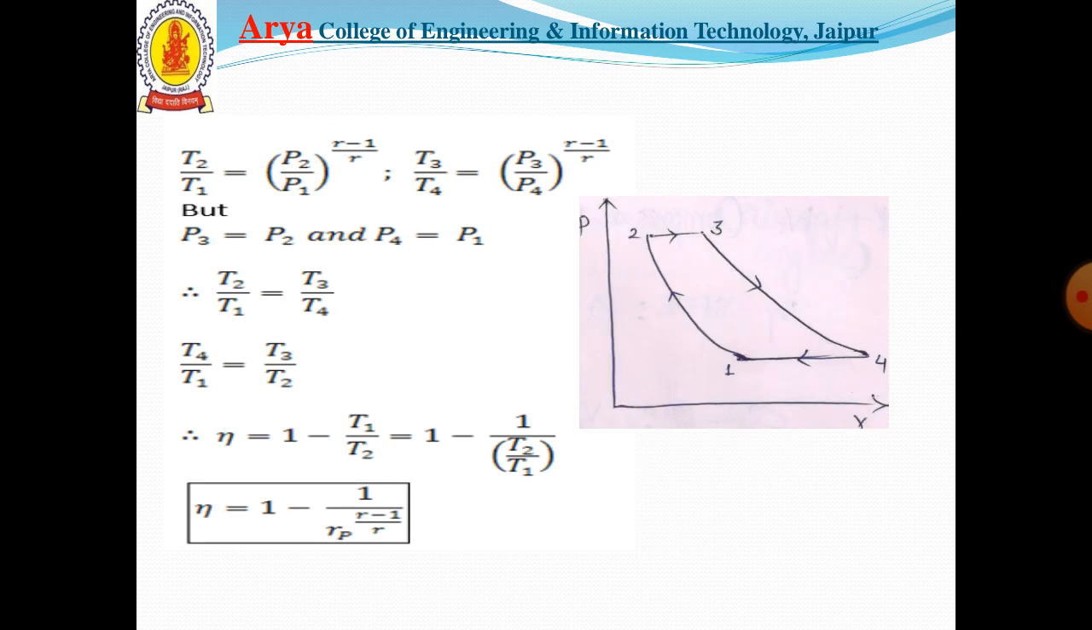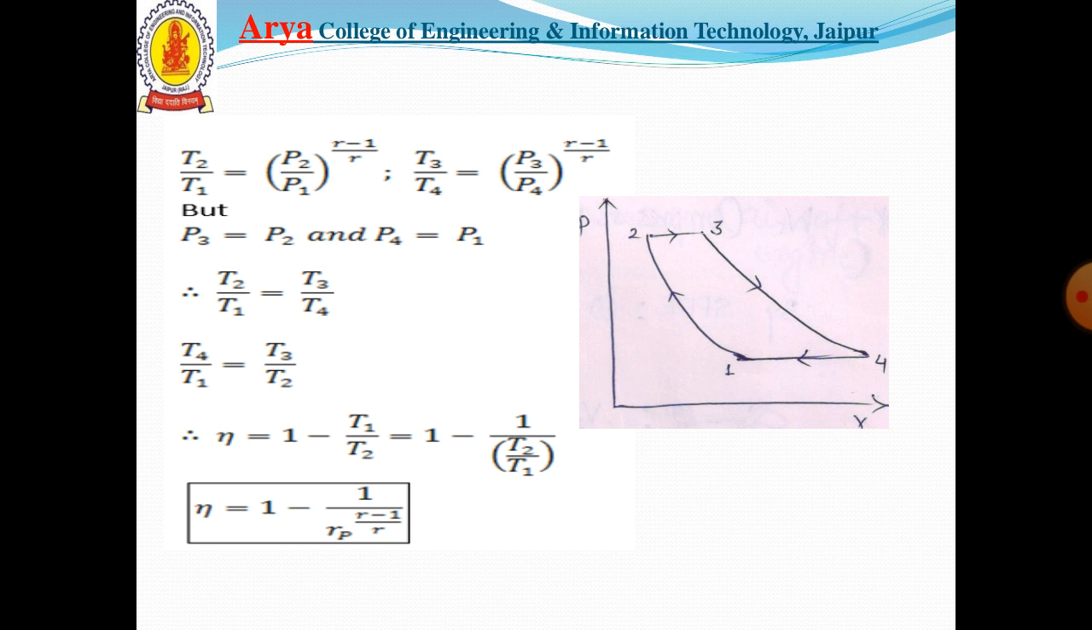T2 upon T1 equals (P2 upon P1) to the power (gamma minus 1) upon gamma. Similarly, T3 upon T4 equals (P3 upon P4) to the power (gamma minus 1) upon gamma. But P3 equals P2 and P4 equals P1. Therefore T2 upon T1 equals T3 upon T4, or by simple arrangement T4 upon T1 equals T3 upon T2. We can get the efficiency of the turbine equal to 1 minus T1 upon T2, which equals 1 minus 1 upon (T2 upon T1), and 1 minus 1 upon Rp to the power (gamma minus 1) upon gamma.